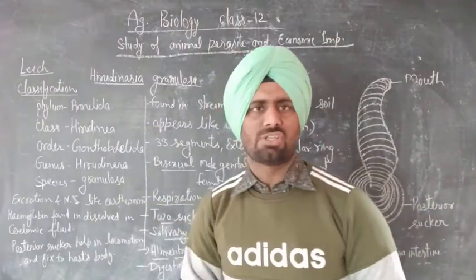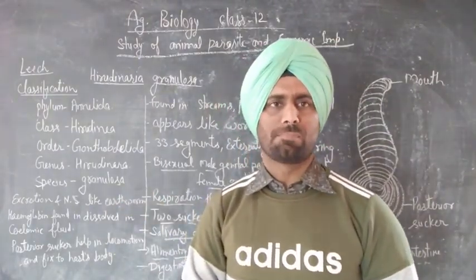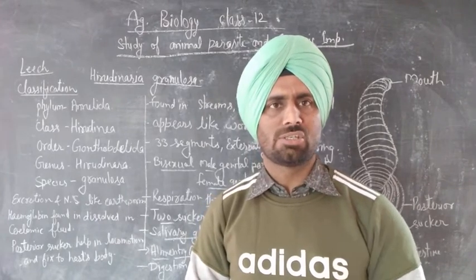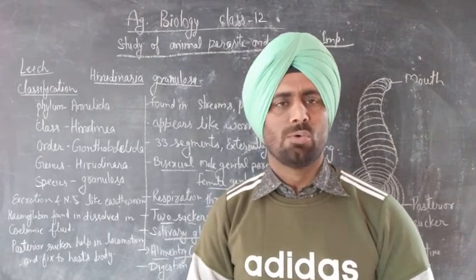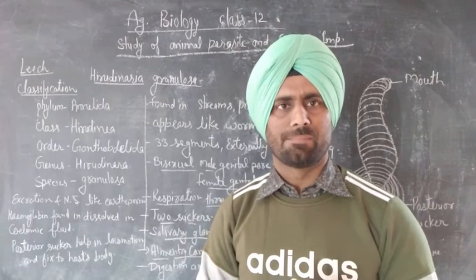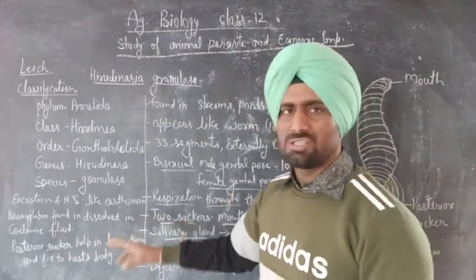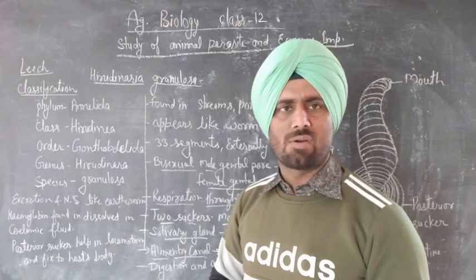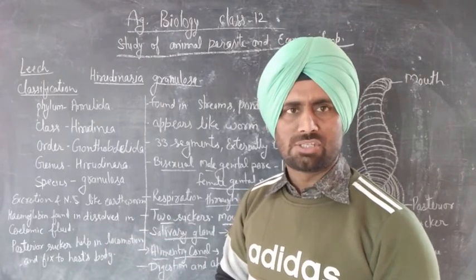Next, the excretion process in the leech takes place through nephridia, like the earthworm. It means nephridia are the excretory organs of leech.